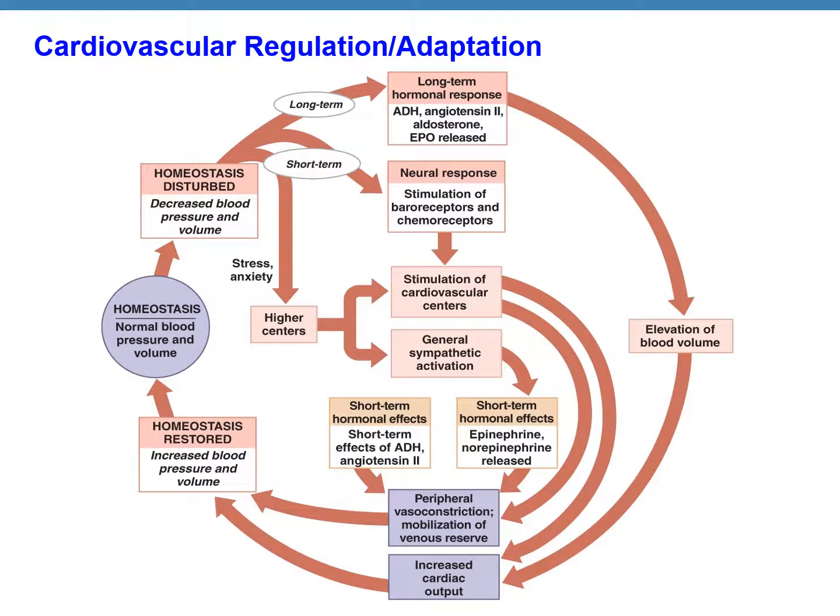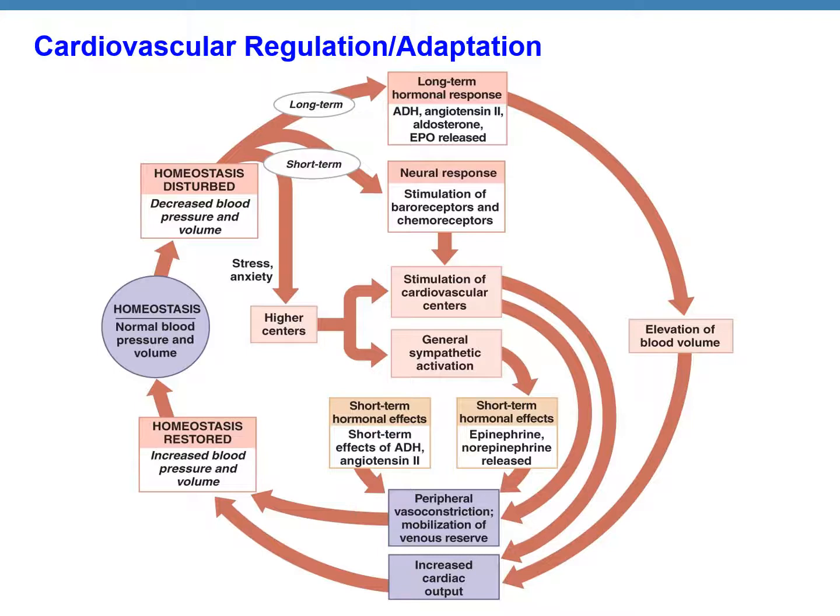Whenever homeostasis is disturbed, let's assume that the blood pressure and the volume are decreasing, there would be some long-term and some short-term effects. The long-term effects would be caused by hormonal responses such as antidiuretic hormone, aldosterone, or erythropoietin. These hormones would be released, which would increase the blood volume and in turn increase the blood pressure.